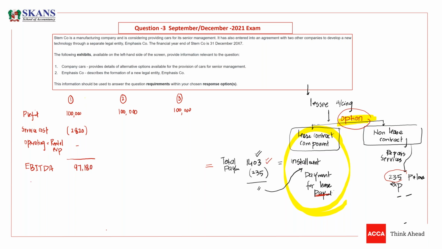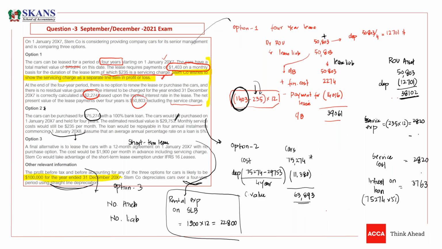Now you need to deduct depreciation and interest expense. We have already calculated these, so let's see what the depreciation expense and interest expense are in option 1. This was the depreciation expense and this was the finance cost.